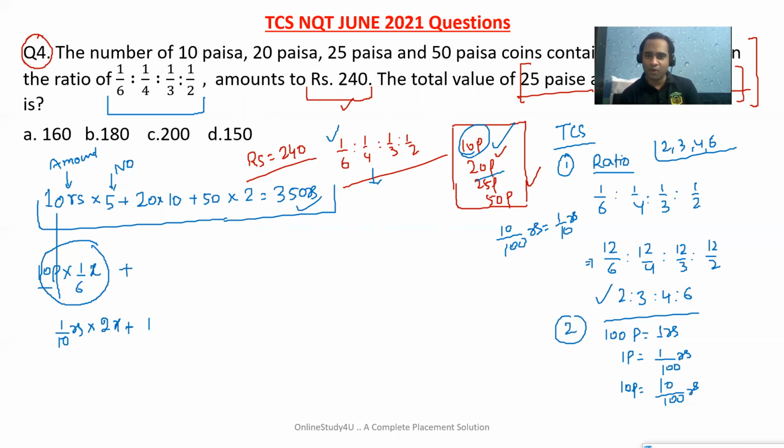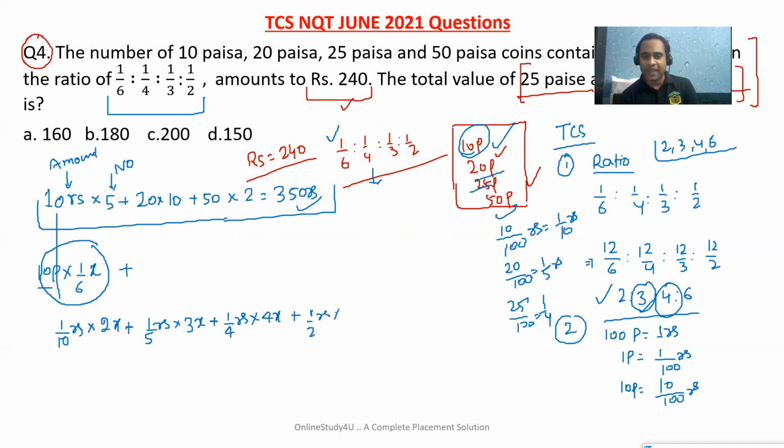Now, 20 paise, so 20 by 100, 1 by 5 rupees. Very simple. And what is the number? Now it is 3. So if you want to write in terms of value, the number of 20 paise coins will become 3x. Then the next will be 25 paise. So 25 by 100, it will be 1 by 4 rupees. Into what is the number? Multiply with x and write 4x plus. Then 50 paise means half rupees. So 1 by 2 rupees into what is the number? The number will be 6x.